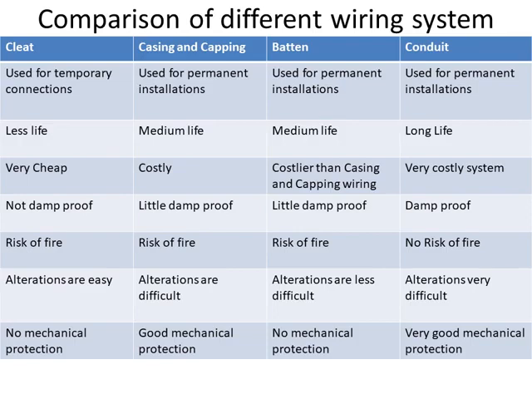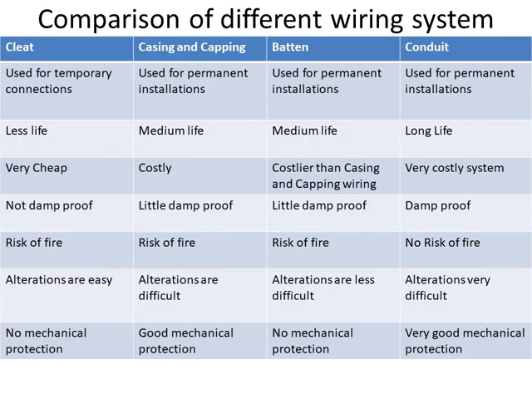For cleat wiring, life is very less. Life is medium for casing and capping and batten, but life is good for conduit wiring system. Cleat wiring is a very cheap system as it is for temporary installations, and then other systems are costly systems. Cleat wiring is not damp proof.